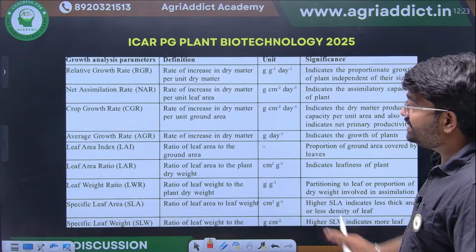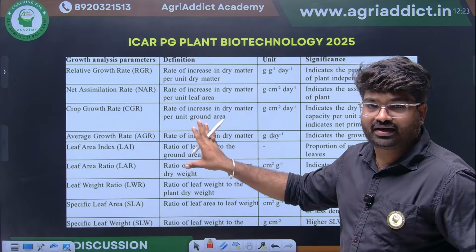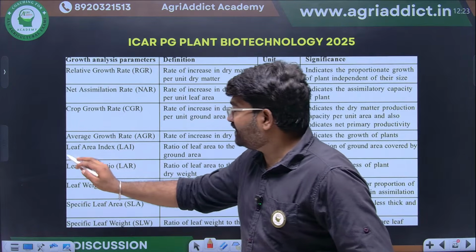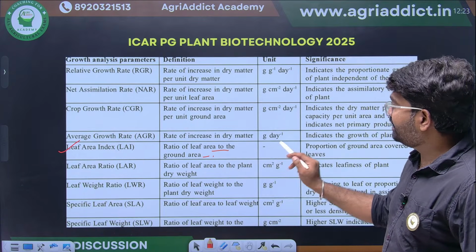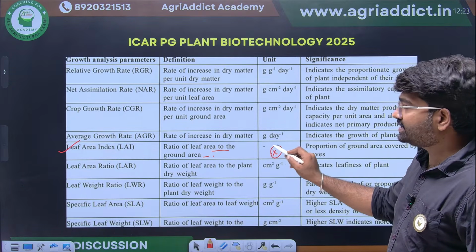You see this properly. This is the most important table. See here, leaf area index is what? Ratio of leaf area to ground area. Then that is unitless. This is another important thing.